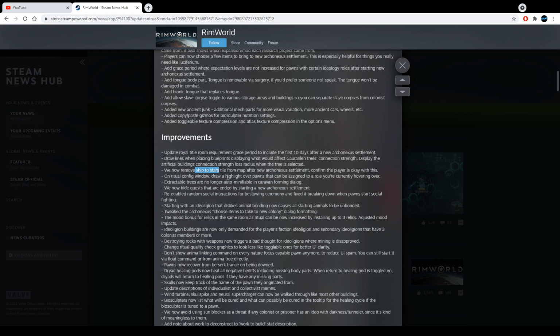Wait, are they removing the quest, or are they removing the tile from the map after the new one? Oh, I see. I hope they won't remove the quest. The quest from Ship to the Stars makes me long for it. That's one of the reasons why I play this game, because I want to achieve that goal. If you remove that achievement, it's kind of weird. Of course, when you make the Arconexus settlement, you still achieve the same goal. It's just a different perspective.